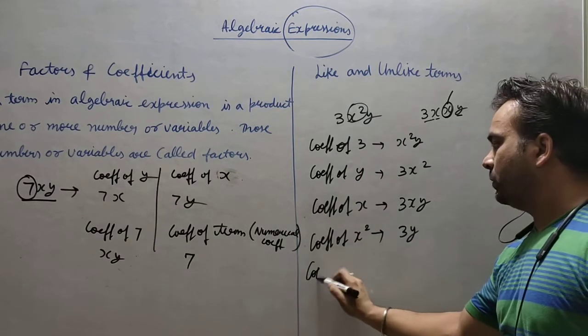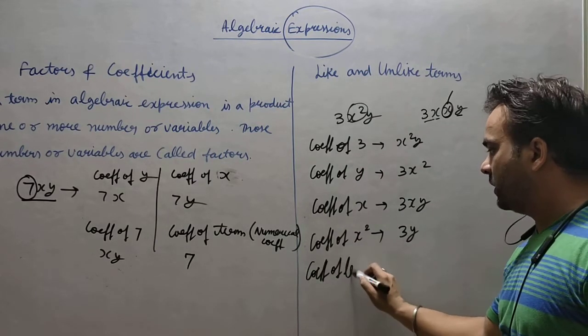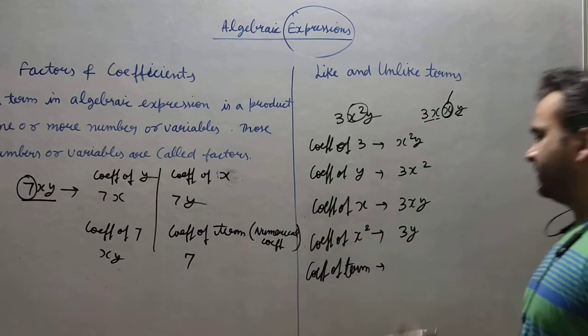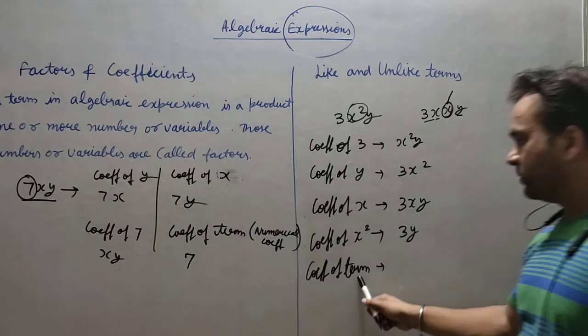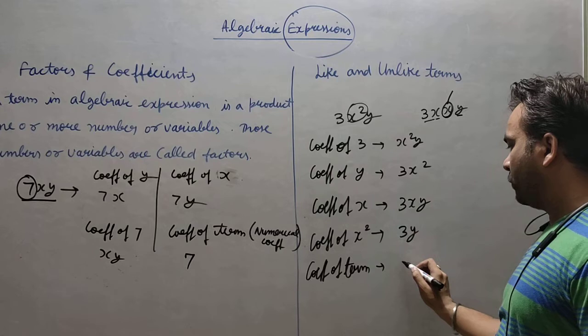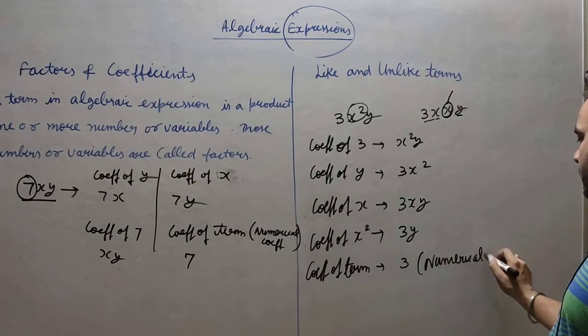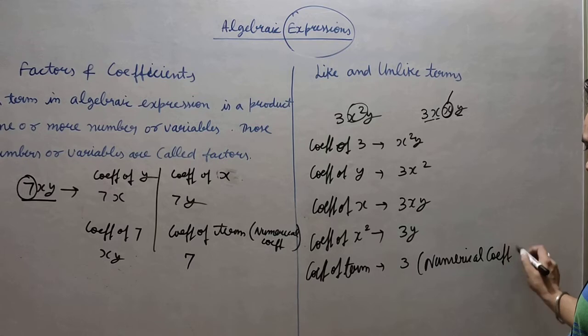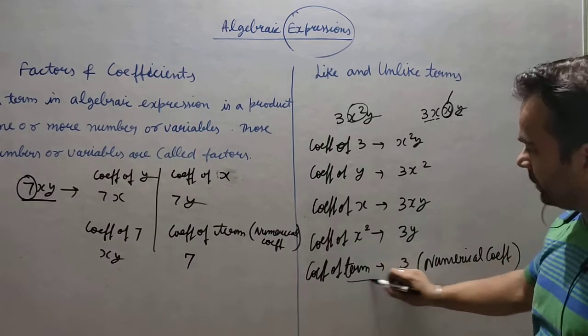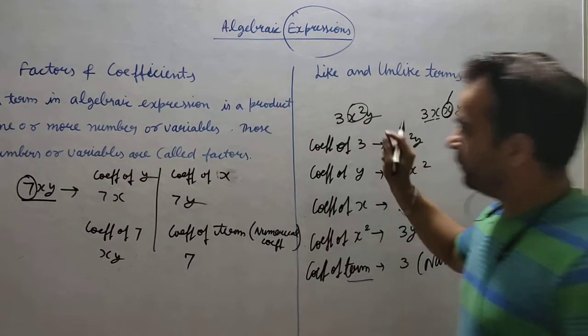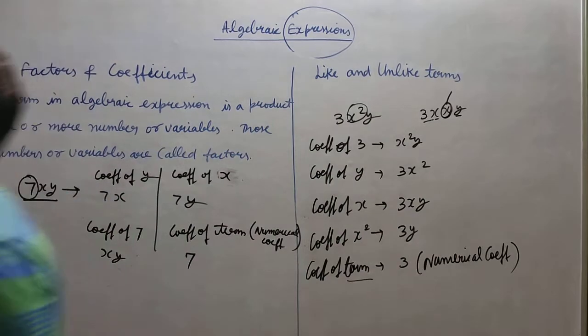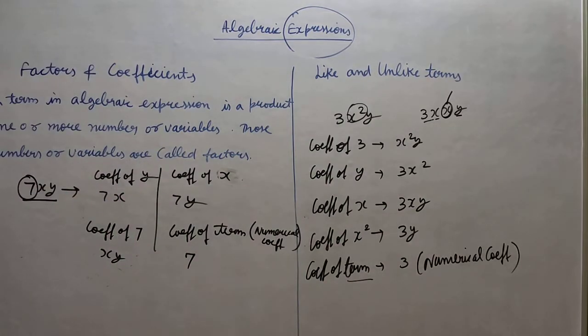If I ask you the coefficient of a term, it means I will approach the numerical coefficient only. So this is the difference between the coefficient of a term and the coefficient of a specified factor.